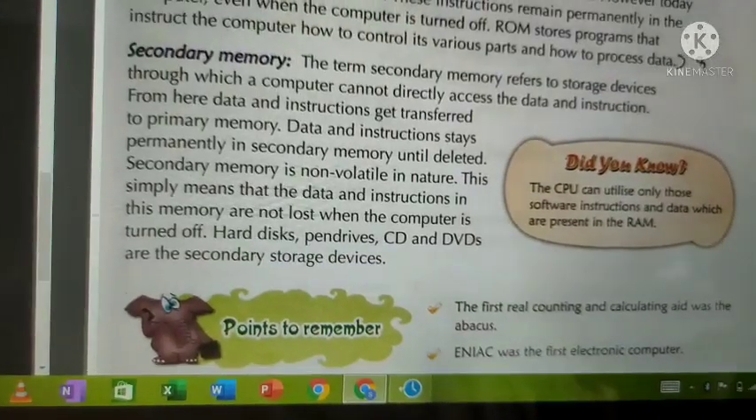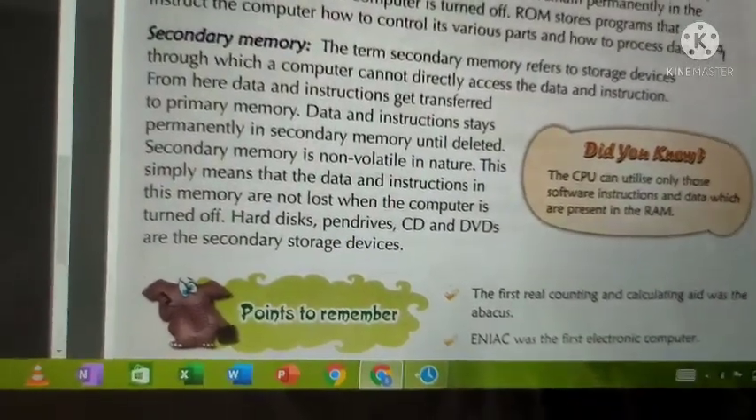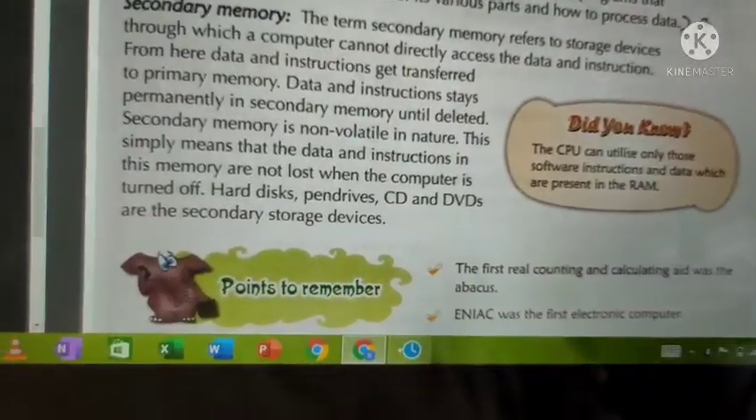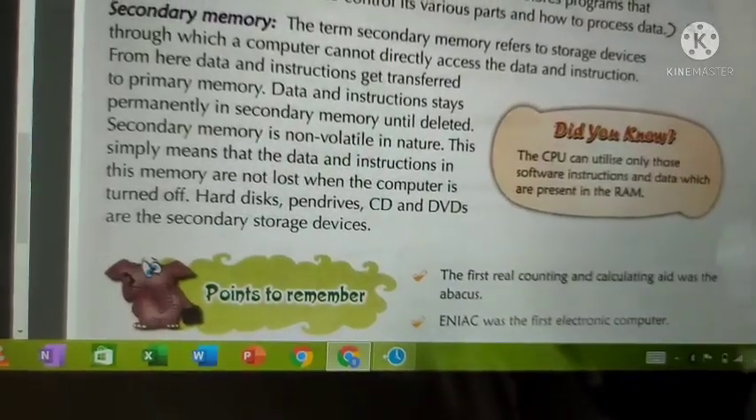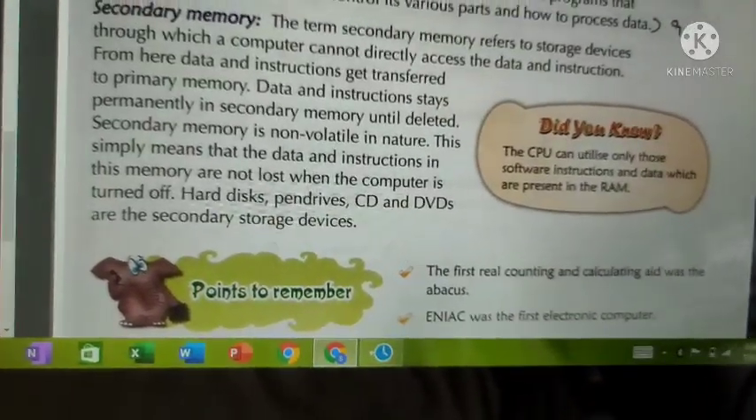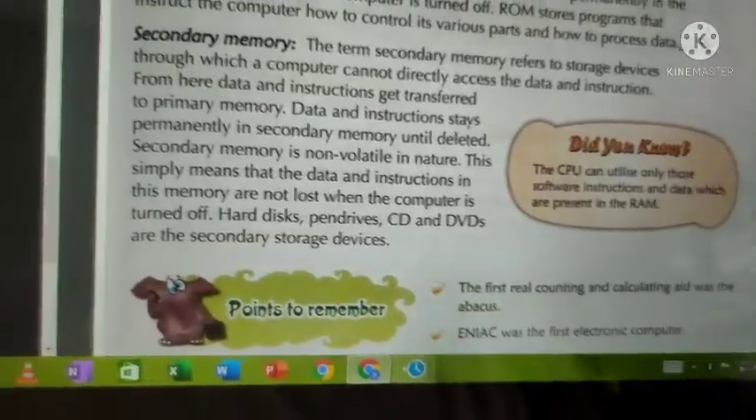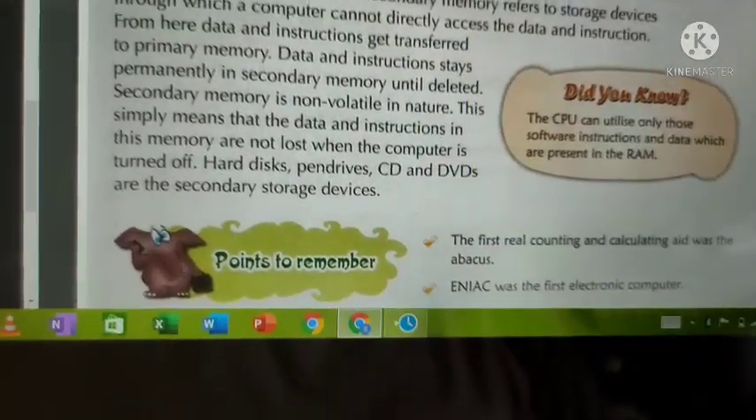And that is one point. And it will not be deleted automatically. Only when you delete it will it get deleted. It will not be deleted automatically. Only when you delete it will it get deleted.